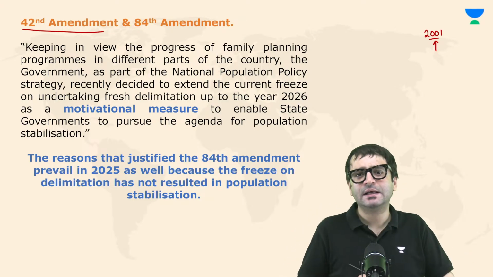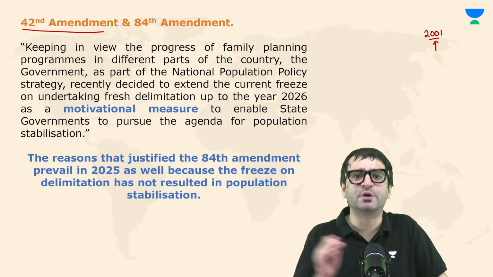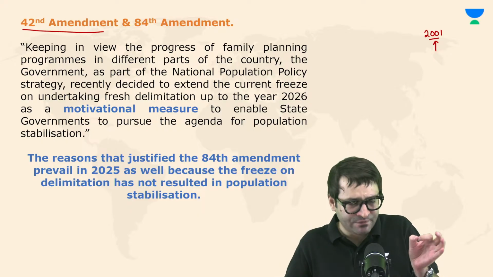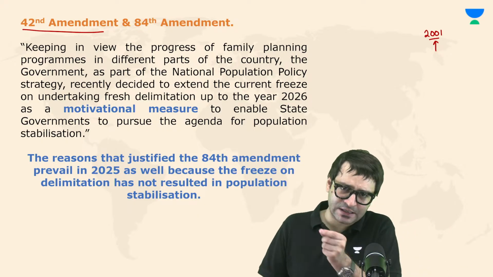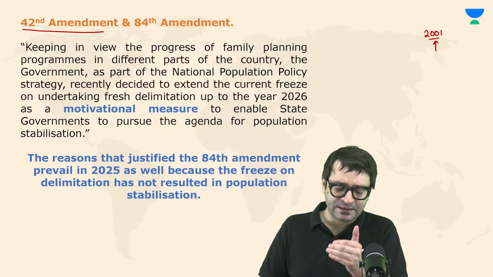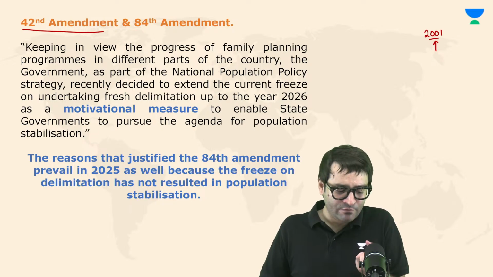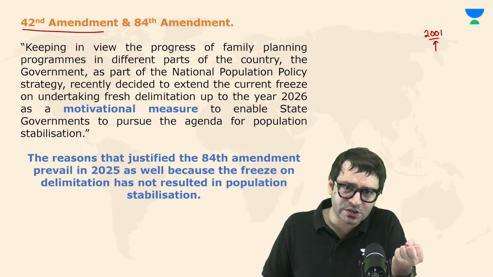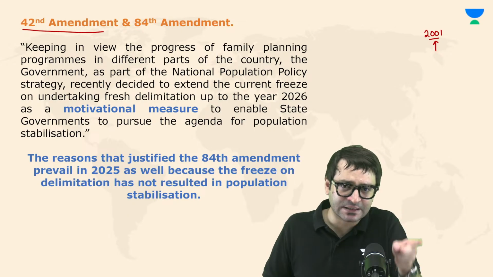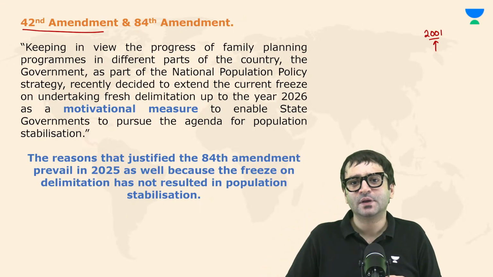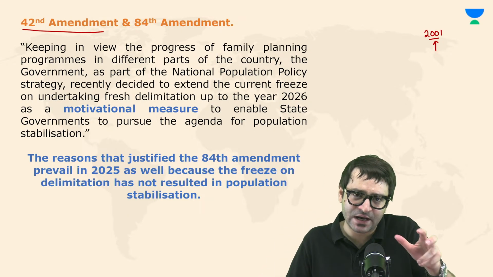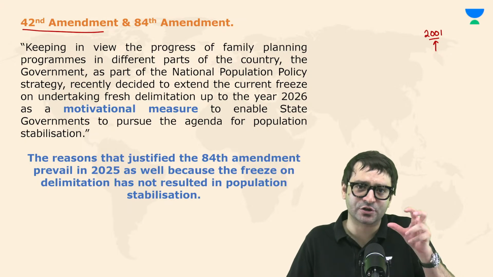Because the southern states protested, saying if for every increase in the population you will increase the number of seats in the Lok Sabha, there will come a time where southern states will get reduced representation in Lok Sabha, and the northern states will get increased. Why? Because in northern states they have failed to prevent population explosion.